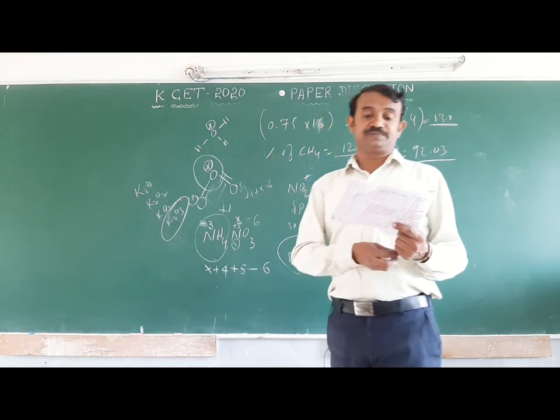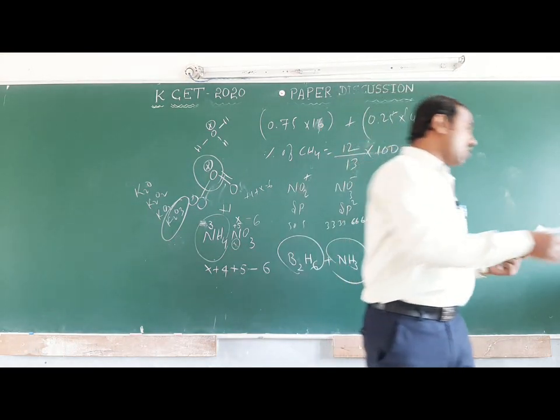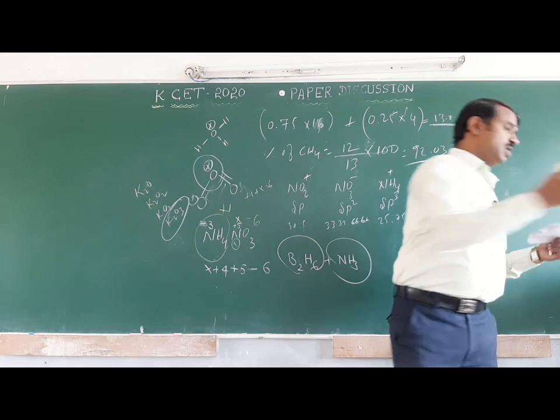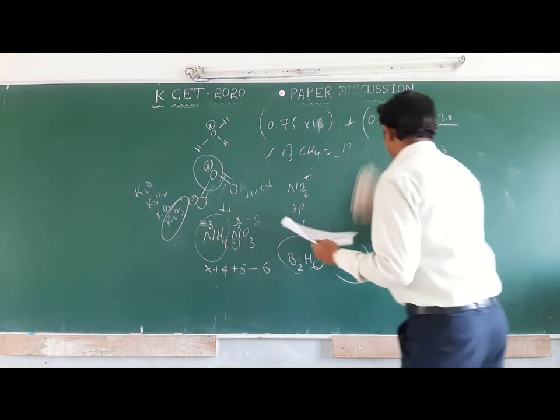Next one. Which of the following is not a pair of functional isomerism?